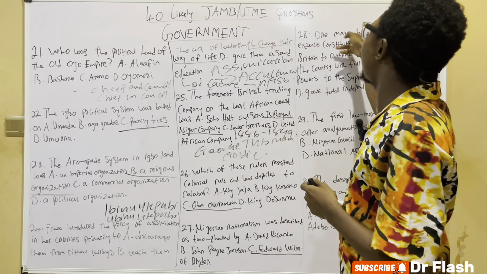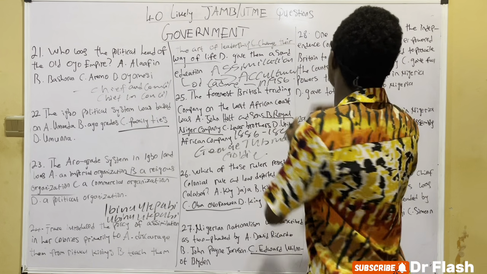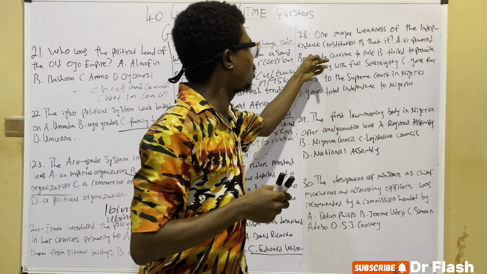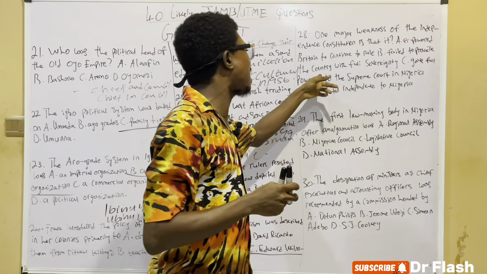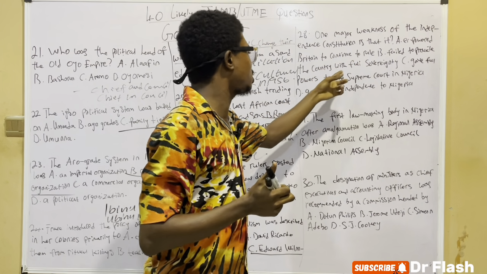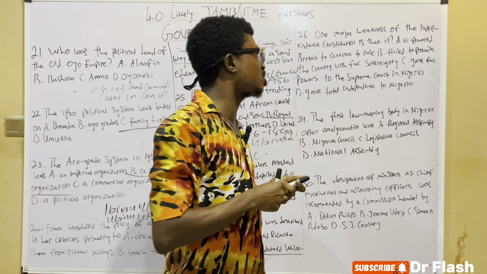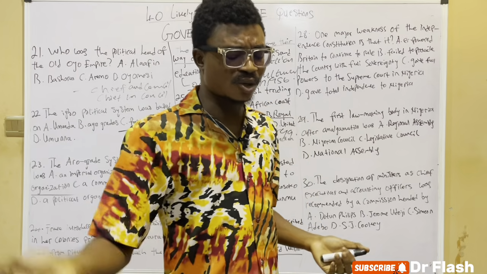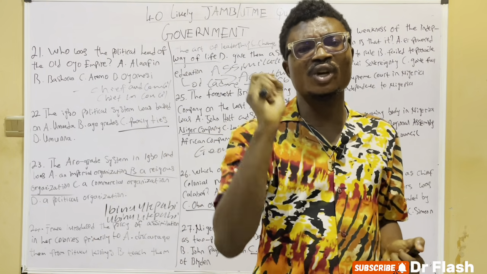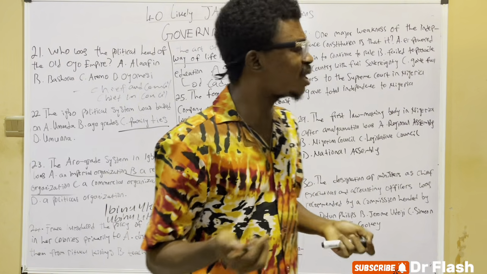So, one major weakness of the independence constitution is that: A, it empowered Britain to rule. B, it failed to provide the country with full sovereignty. C, it gave power to the Supreme Court in Nigeria. And D, it gave total independence to Nigeria. One of the major weaknesses of the independence constitution was that it failed to give full independence to Nigeria.